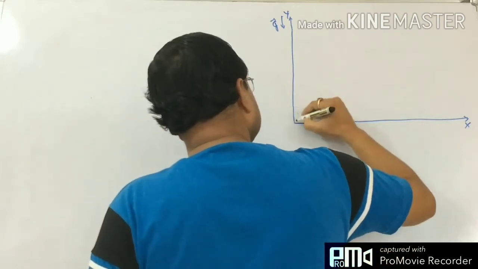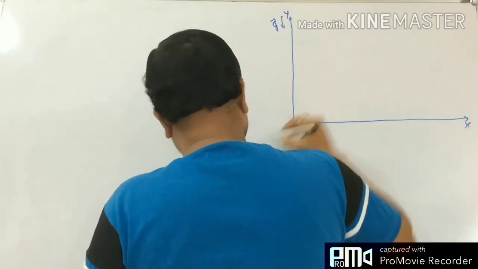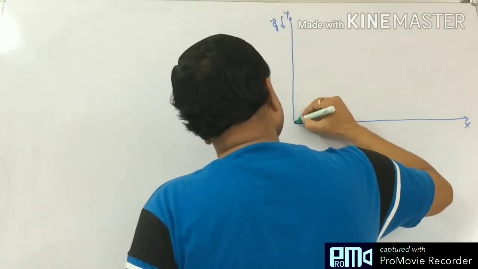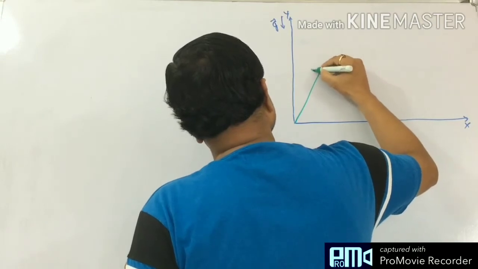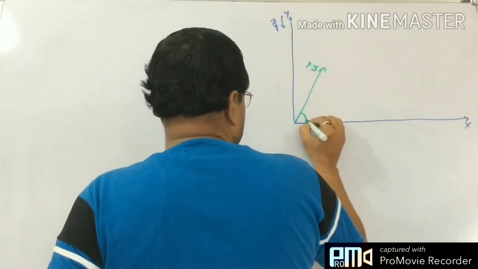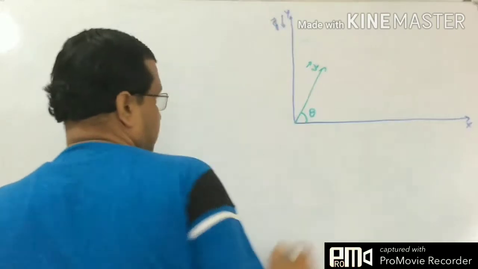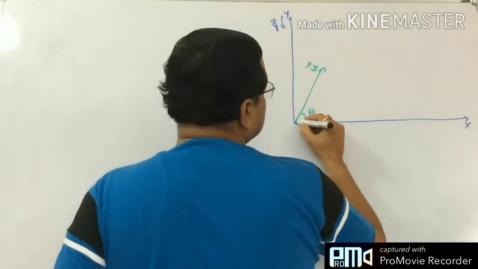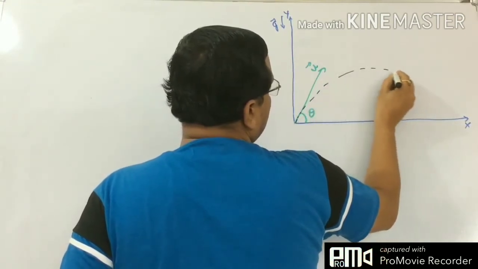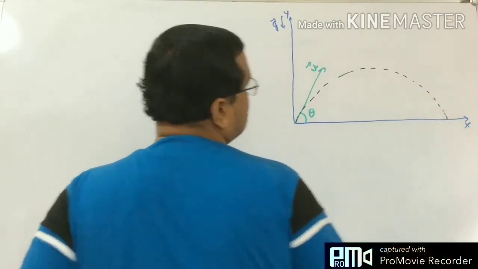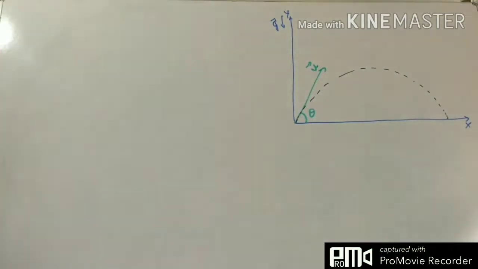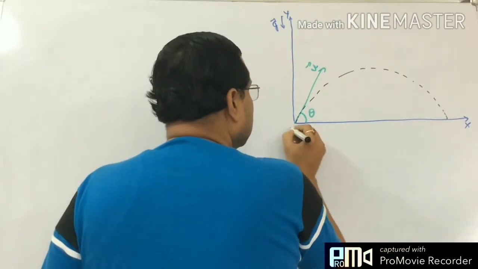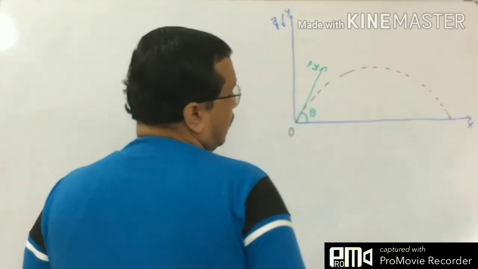A particle is given a velocity u that makes an angle of theta with the horizontal x-axis. What will happen? This particle will follow this particular path. It will start from here and it will finish its motion there on the ground surface. Now it is our origin O.